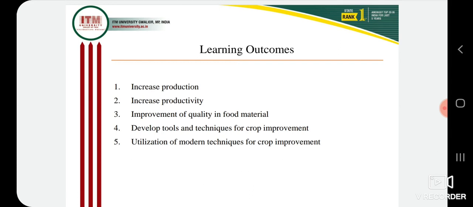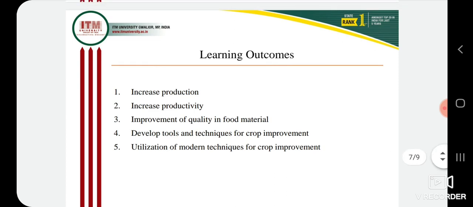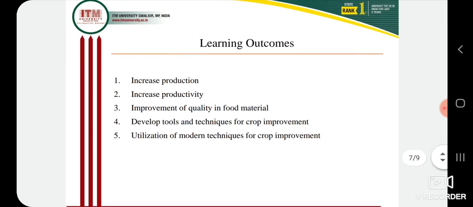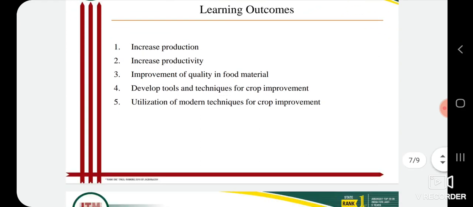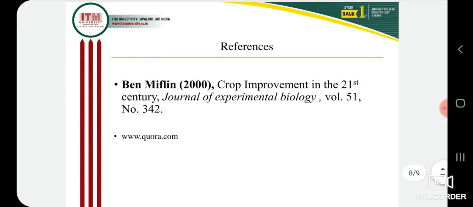Utilization of modern techniques for crop improvement: the modern techniques which have been developed for crop improvement, we will utilize them. So these are the learning outcomes, and these are the references from where I took some points, and some I have written by myself.